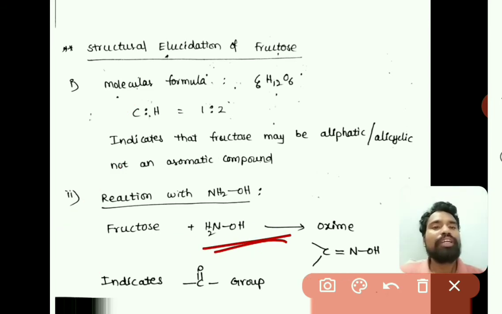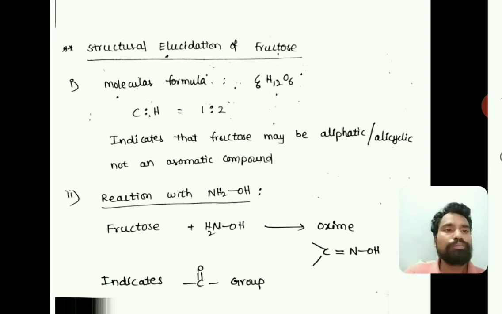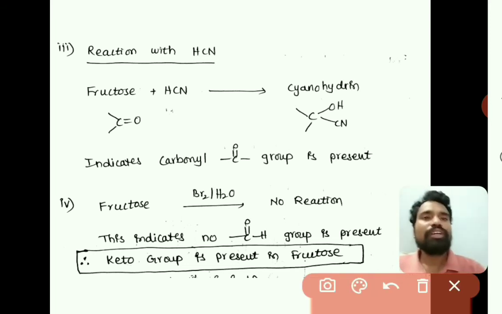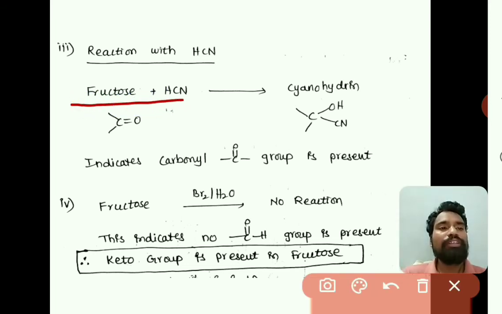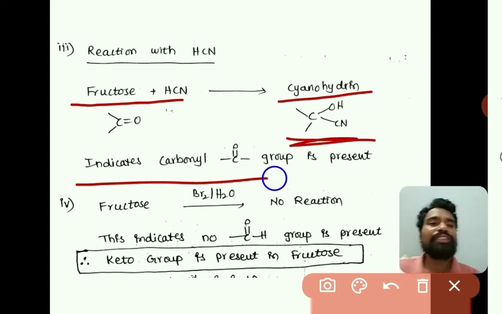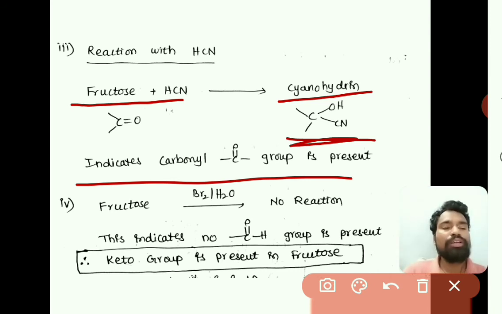And in the reaction with HCN, the same thing: when fructose is reacted with HCN, we get cyanohydrin. So cyanohydrin is also an indication of the presence of a carbonyl group in the fructose molecule, right?